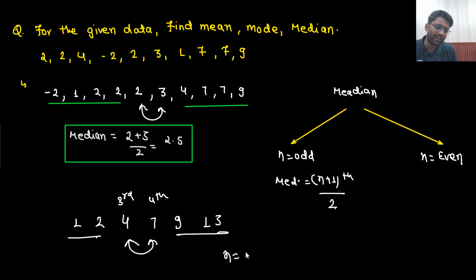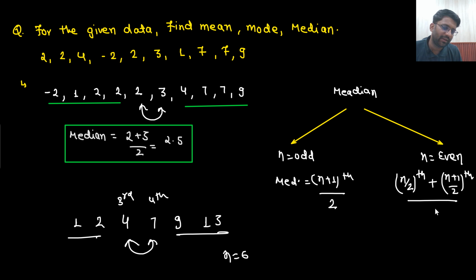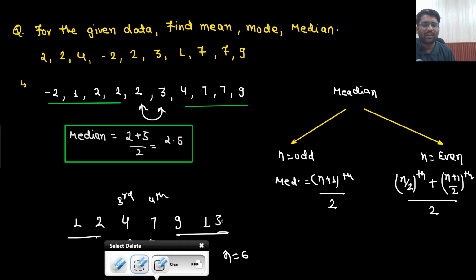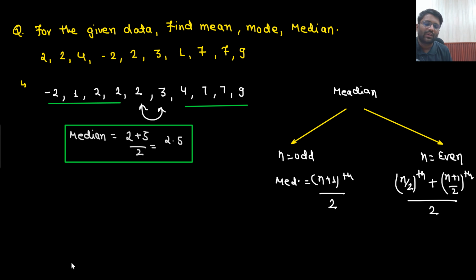And what is the value of n? n is 6. So the formula comes out to be the n by 2th term plus the (n plus 1) by 2th term, divided by 2. This formula will be there. So do you need to mug up the formula? No, simply understand. I can frame any random data and I can ask you what is the median.